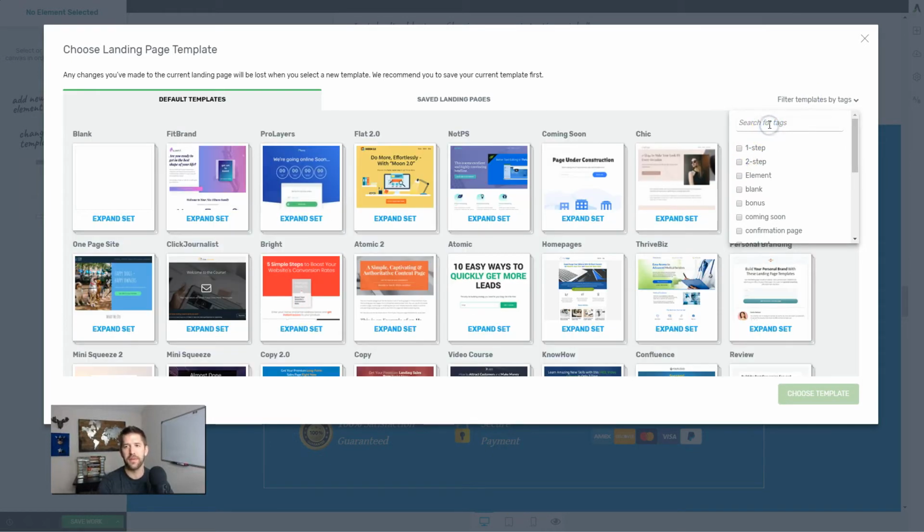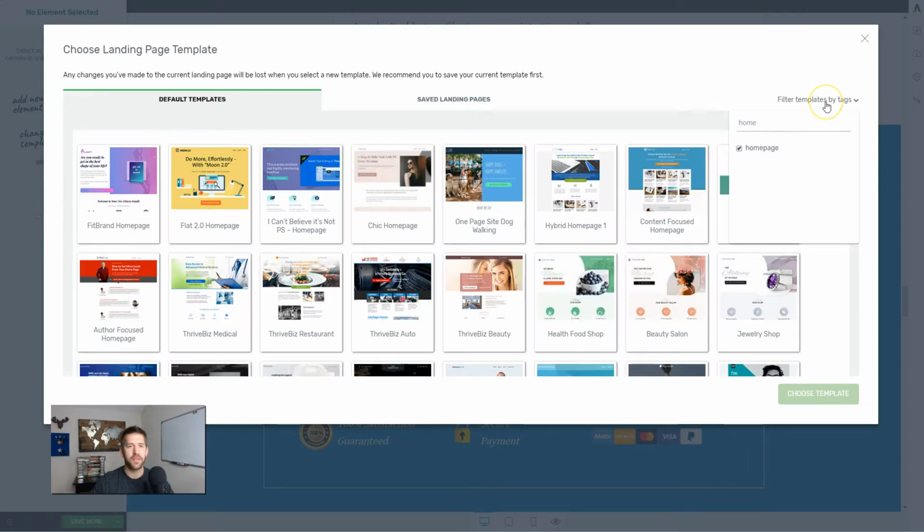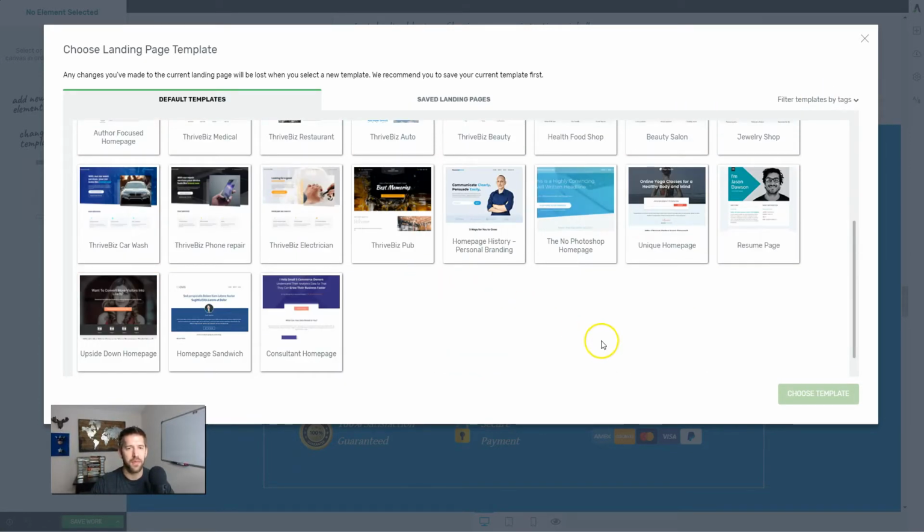We can also search for them and say we want to have a home page. So type in home, and you've got home pages. This is something that Thrive does and Kartra does not, because Kartra is not really meant to be a full-blown content management system. You've got nice home pages here in Thrive Architect.